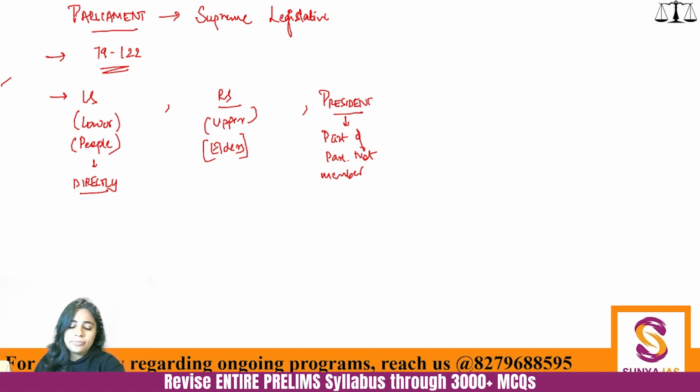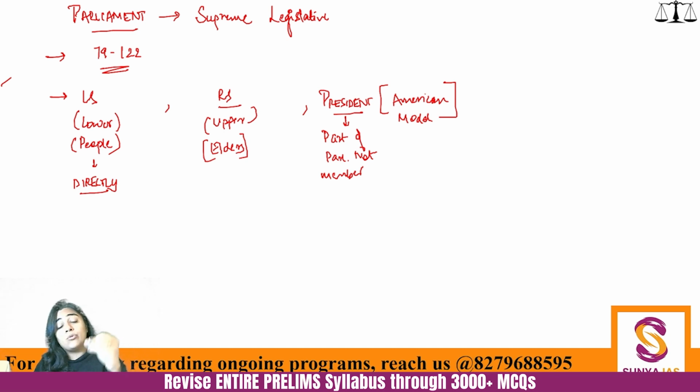So in this way, we have taken up the American model of presidency. Although our Parliament is inspired from the British model, the role of the President in our Parliament is inspired from the American model, because even in the United States of America, the President does not play an integral role in the Congress. There, the lawmaking body is called the Congress.